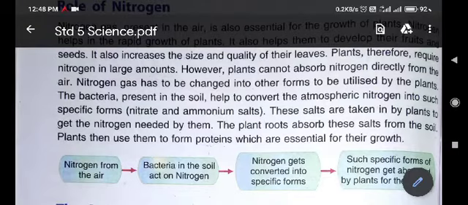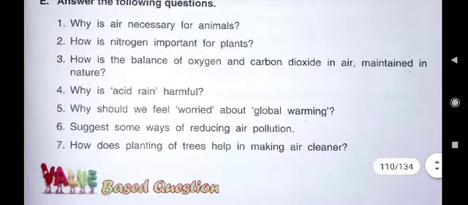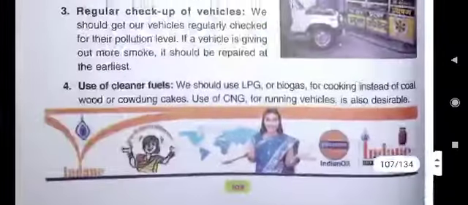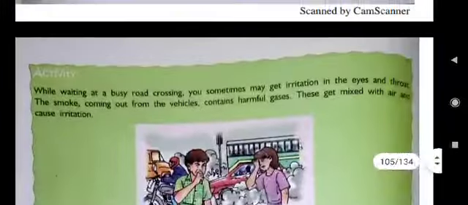Now come to E third question. And E third question is, here you see, how is the balance of oxygen and carbon dioxide in air maintained in nature? This I have told you children, that we animals and human beings breathe in oxygen gas and we breathe out which gas?